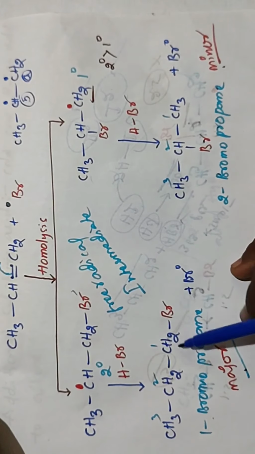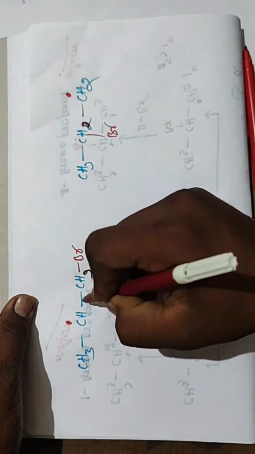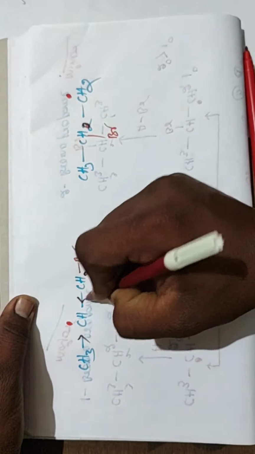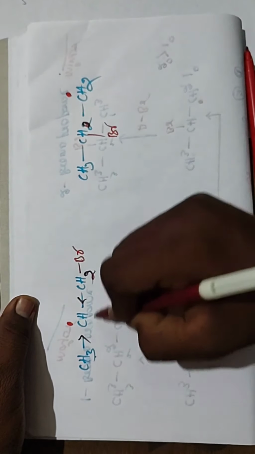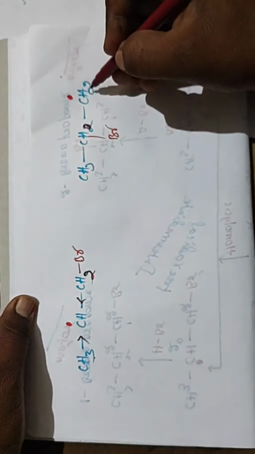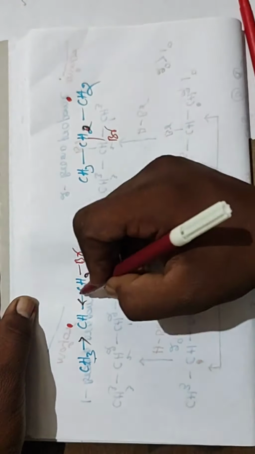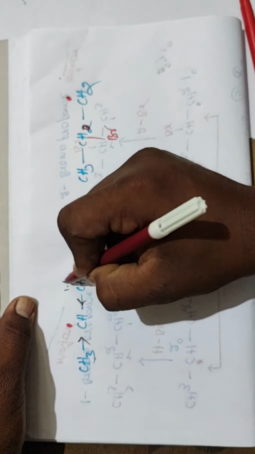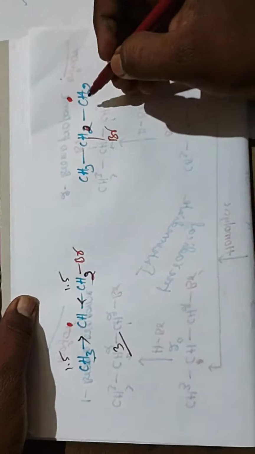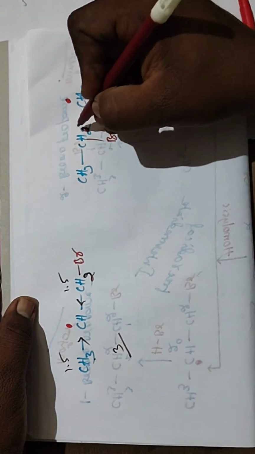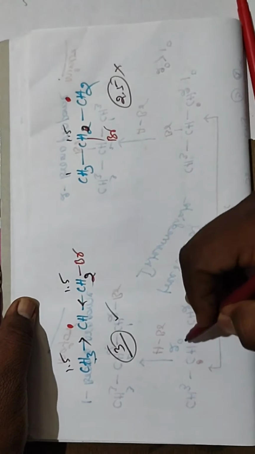This product is formed with the Br radical. This secondary free radical is going to be stabilized by two carbons, inductive effect, and hyperconjugation, 3 and 2, so 5 hyperconjugations are there. What about this one? It is stabilized with one ethyl group. For example, the stabilization factor gives 1.5, so totally 3 from the inductive effect point of view. What about this one? This gives 1.5 and this gives 1 only, so total 2.5.